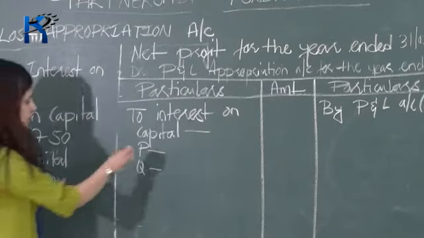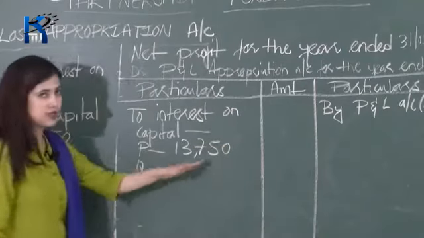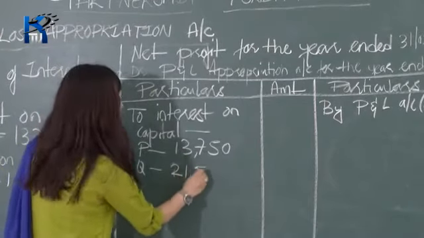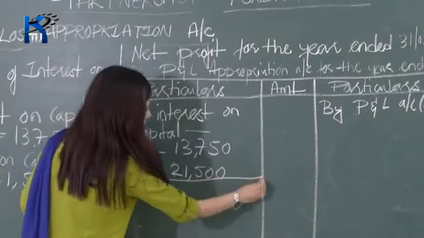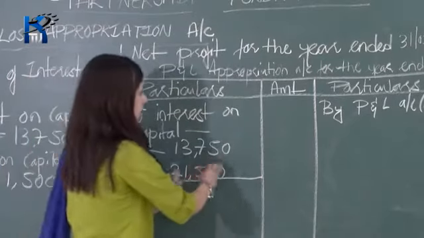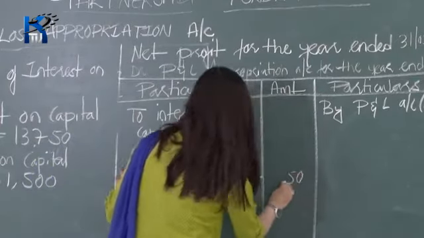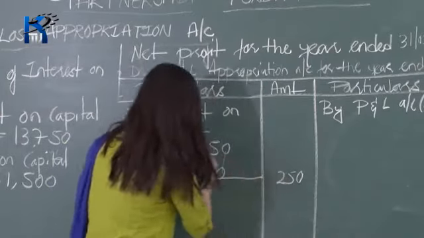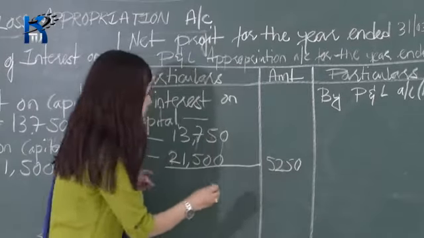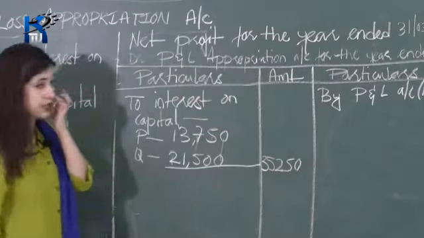Okay, so after that write 13,750, that is interest on capital of P, and interest on capital of Q is 21,500 rupees. Okay, so now after this you have to total these two, no? And then write it on the debit side column. So 0, 5, 7 plus 5 gives you 12, so 2 and carry 1, and then 3 plus 1, 4, 5, and 2 plus 1, 3. So it's 35,250, that is the interest on capital of P and Q.